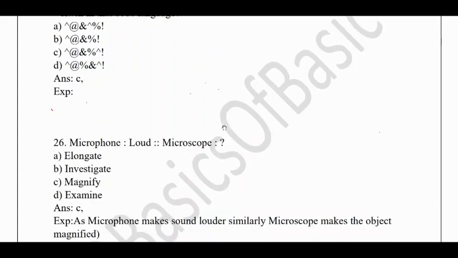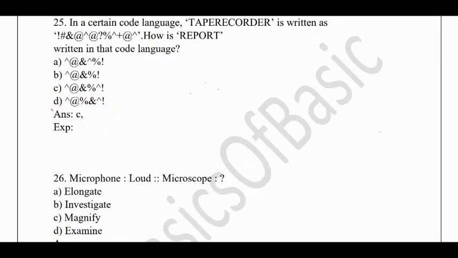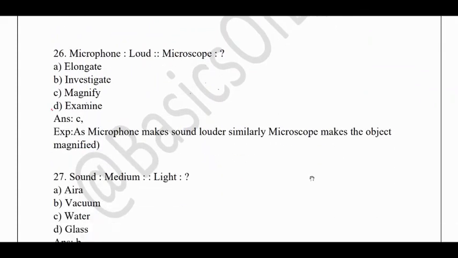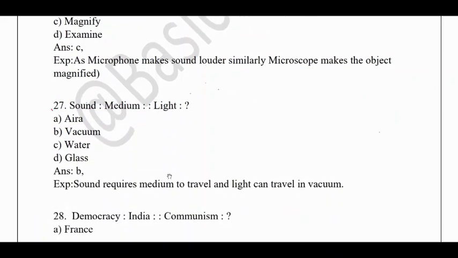Okay. Microphone, loud, microscope. Microphone, everyone will be knowing that it is for increasing the volume. For microscope, it is nothing but magnifying. So you would have used this in the biology labs and all. Okay. Sound, medium, light. So sound travels in a medium, whereas light travels in vacuum at the maximum speed. So light is the one that can travel at the maximum speed in a vacuum.